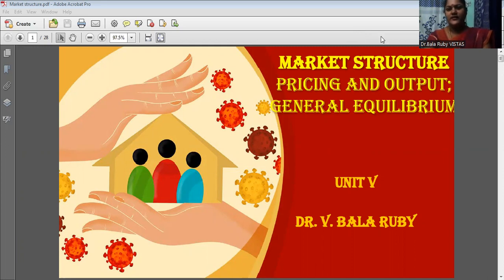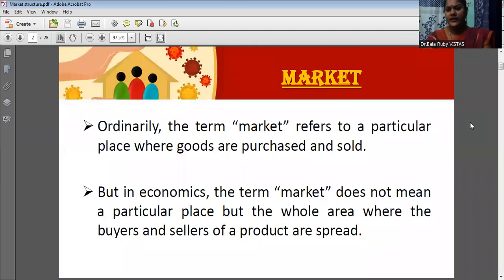So, students, in today's class, we are going to discuss the market structure, how the prices as well as output are determined under these different market structures. We are going to discuss this in today's class.